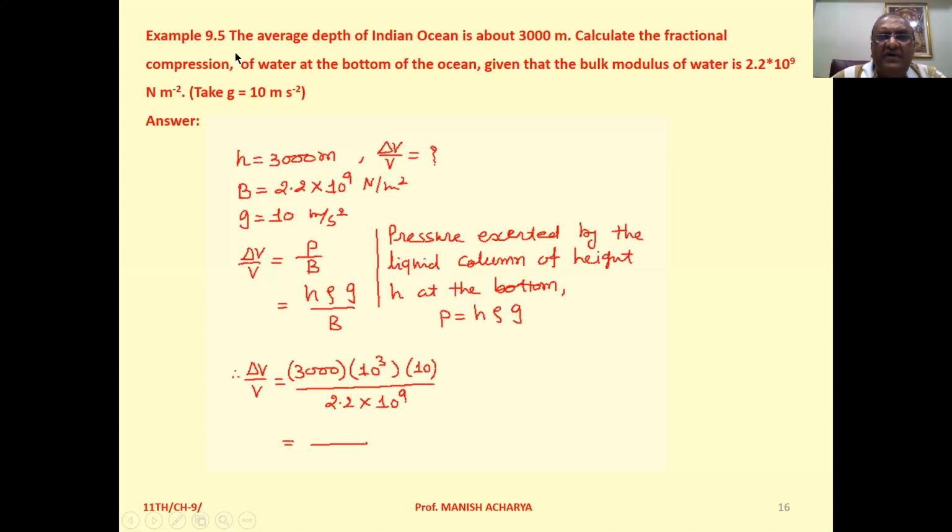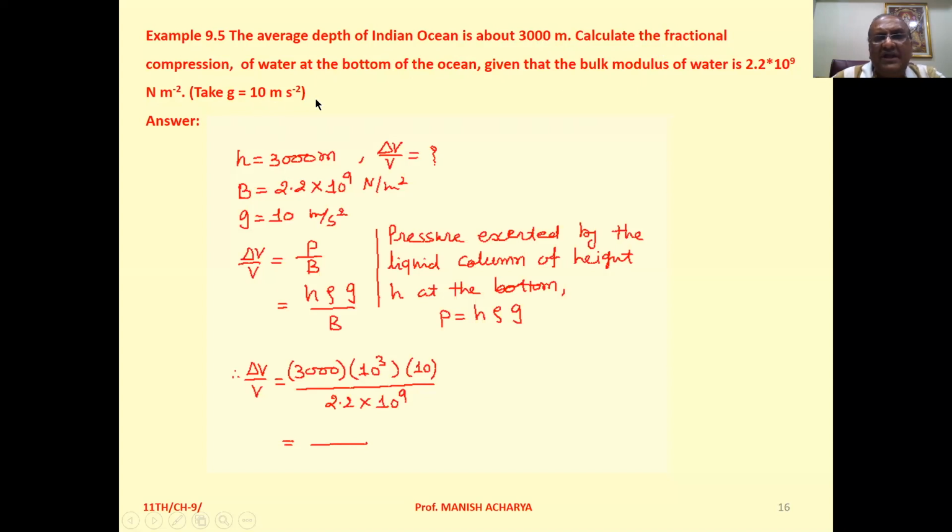Example 9.5. The average depth of the Indian Ocean is about 3000 meter. Calculate the fractional compression of water at the bottom of the ocean. Given that the bulk modulus of water is 2.2 into 10 raised to 9 Newton per meter square,